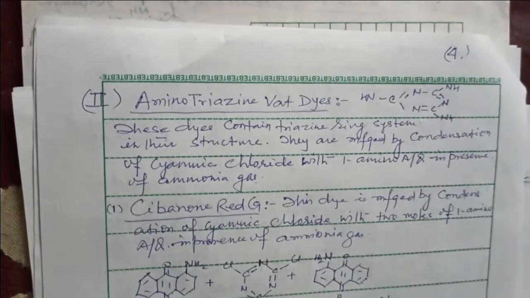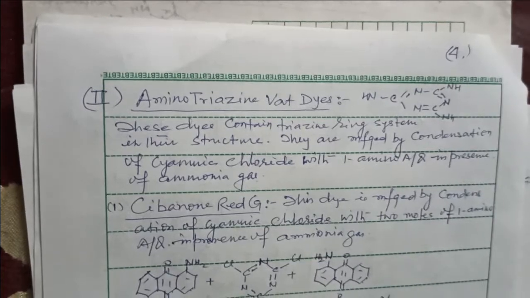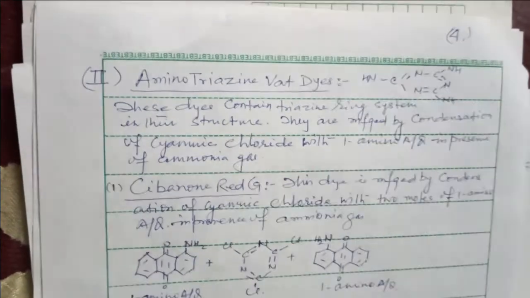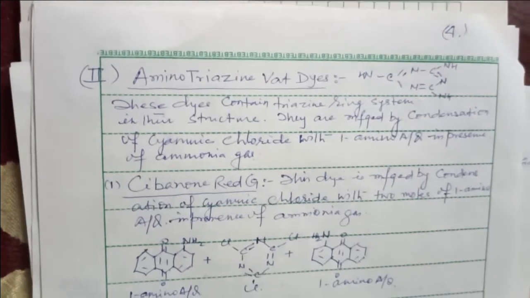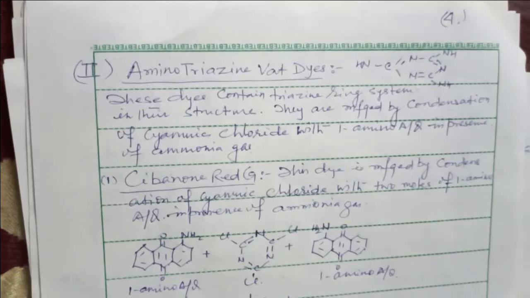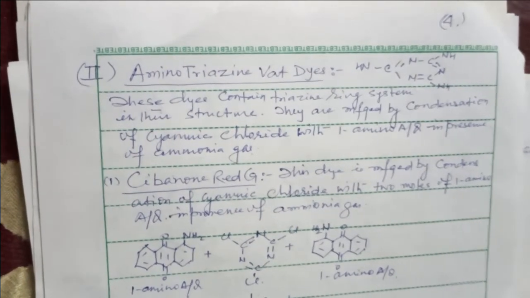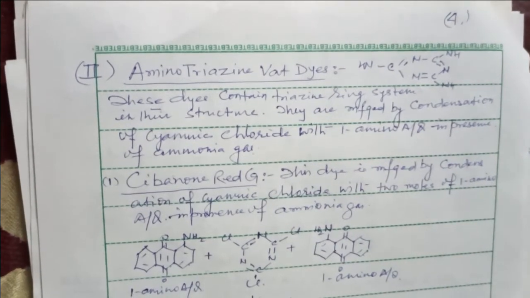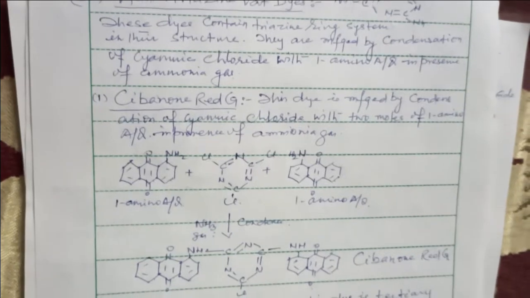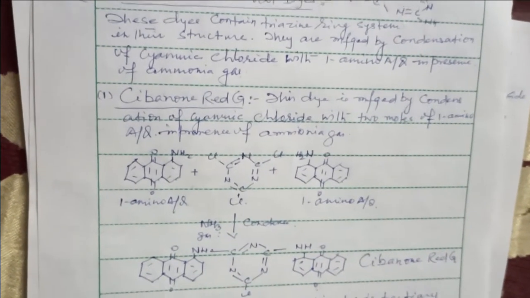They are manufactured by condensation of cyanuric chloride with 1-amino anthraquinone in presence of ammonia gas. Example is Cibanone Red G. This dye is manufactured by condensation of cyanuric chloride with 2 molecules of 1-amino anthraquinone in presence of ammonia gas.